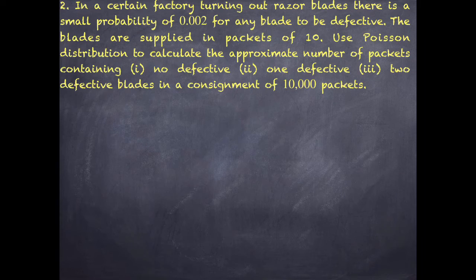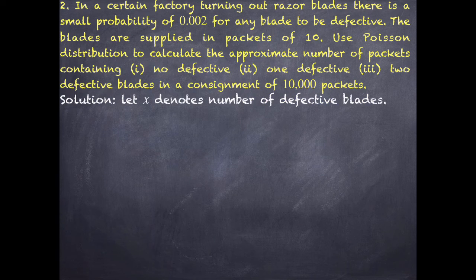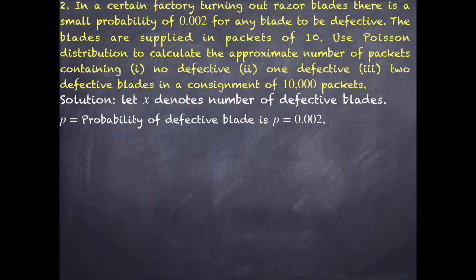So use Poisson distribution to calculate the approximate number of packets containing no defective blade, 1 defective blade and 2 defective blades in a consignment of 10,000 packets. Okay, so now let x denote the number of defective blades and p is the probability of a defective blade, that is 0.002 for a packet containing 10.